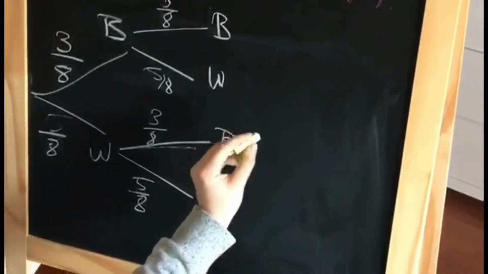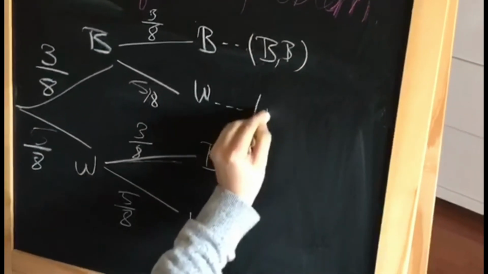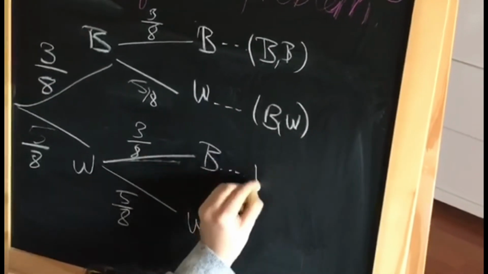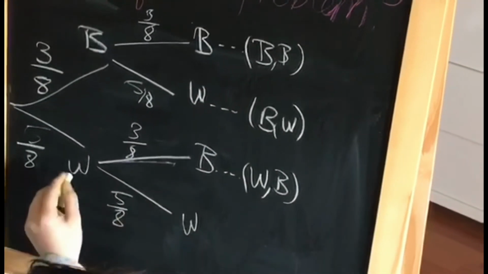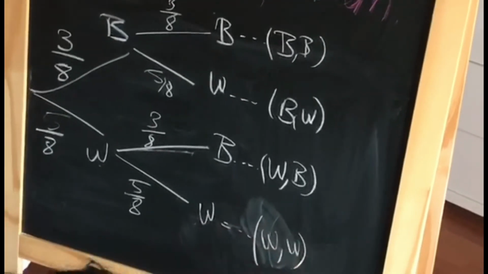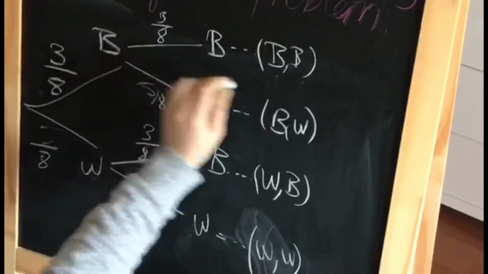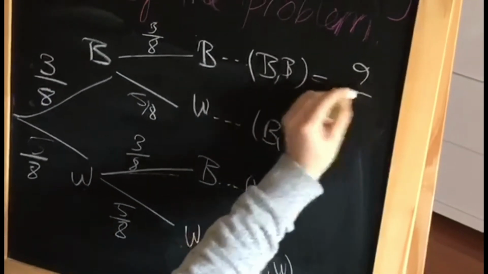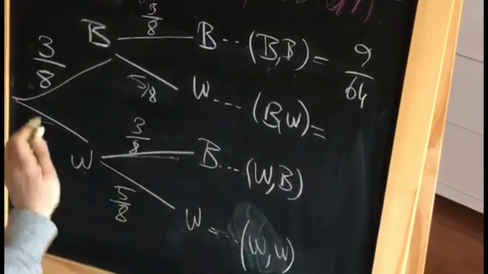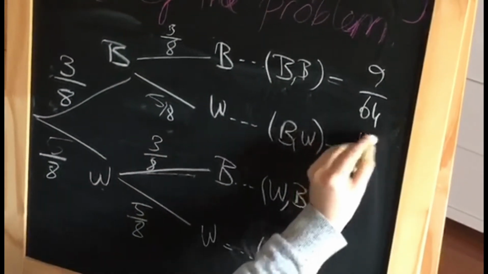Question. A bag contains 3 black balls and 5 white balls. Paul picks a ball at random from the bag and replaces it back in the bag. Then picks another ball at random from the bag. A. Construct a probability tree of the problem. B. Calculate the probability that Paul picks. First part of the question A is construct a probability tree of the problem.